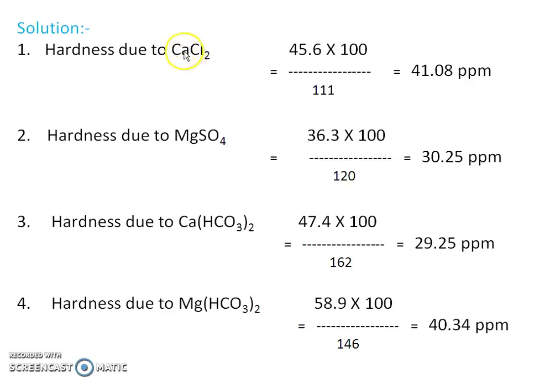Hardness due to the first impurity, that is calcium chloride, is calculated as the amount of that impurity multiplied by the equivalent weight of calcium carbonate divided by the molecular weight of that particular impurity, and the answer we are getting here is 41.08 ppm. In the same way, we can calculate the hardness because of magnesium sulfate, calcium bicarbonate and magnesium bicarbonate by using the same formula. We are getting here the different answers.